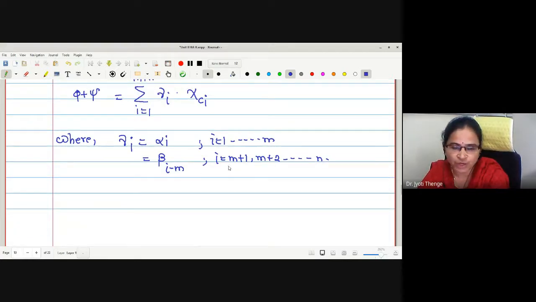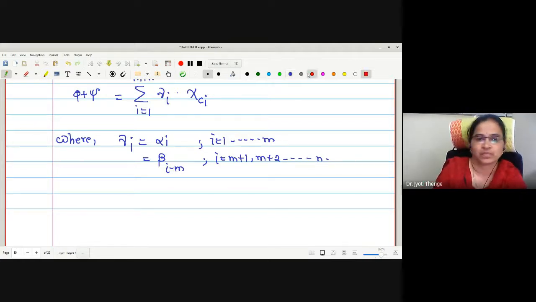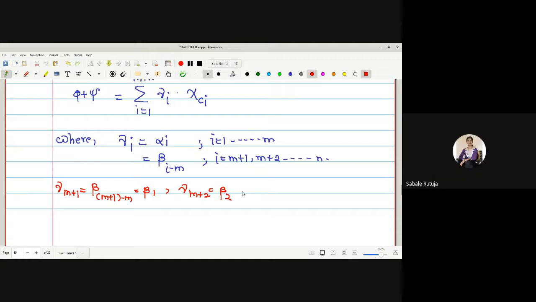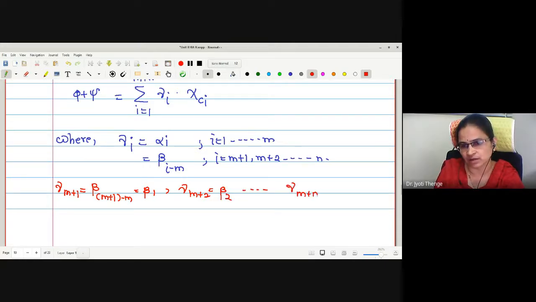If I put the value i equals m plus 1, what does this parameter gamma_i give me? Gamma of m plus 1 will be beta of m plus 1 minus m, this is beta 1. What is gamma of m plus 2? Beta 2. Similarly, what about gamma of m plus n? Beta n.